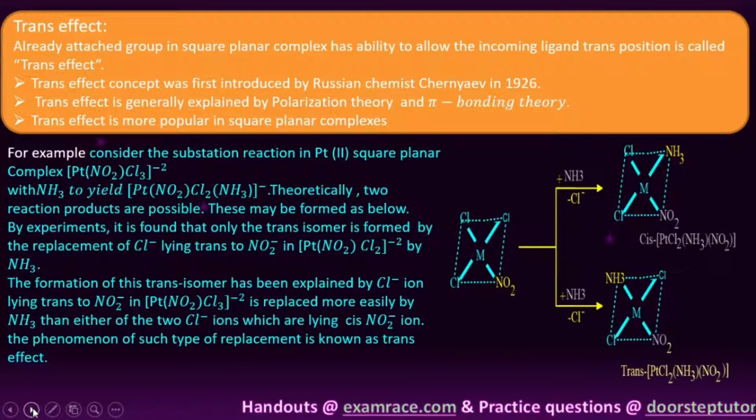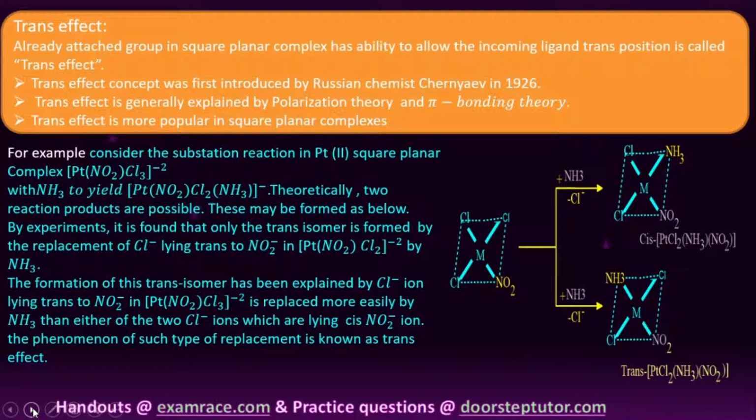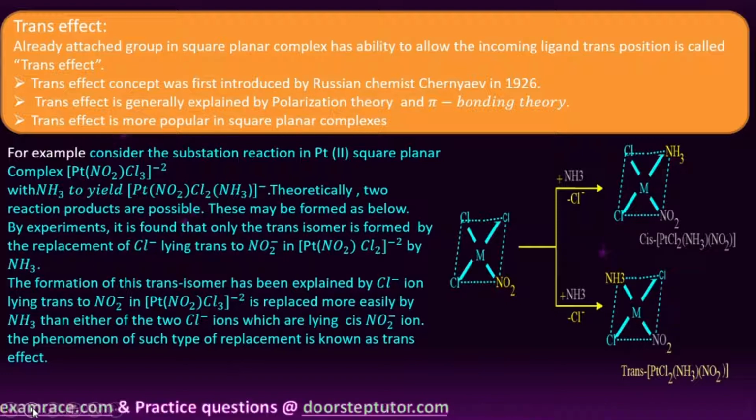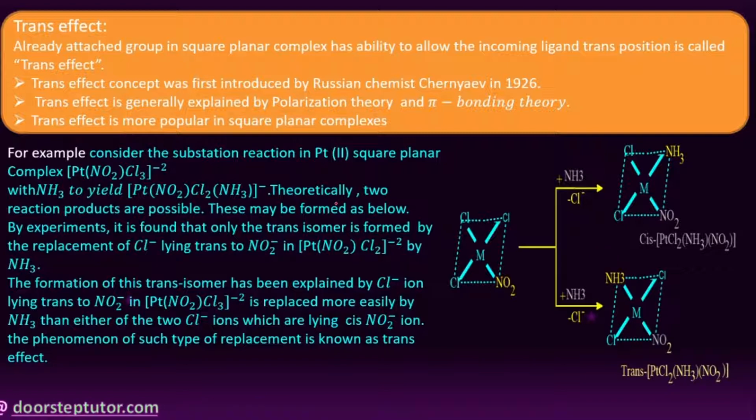This trans effect is generally explained by polarization theory and pi bonding theory. These two theories support the trans effect, that is, why the trans complex is more favorable than the cis complex. The trans effect is especially popular for square planar complexes, that is, platinum 2 complexes.